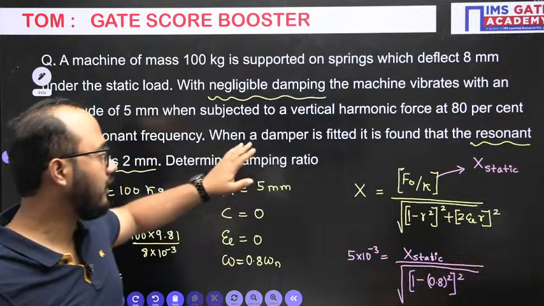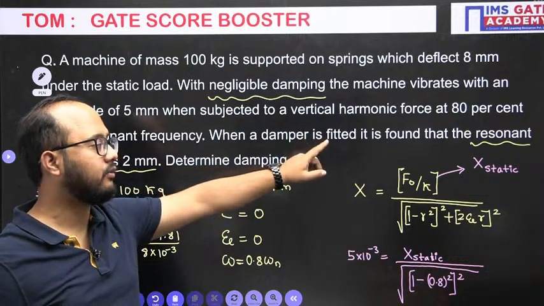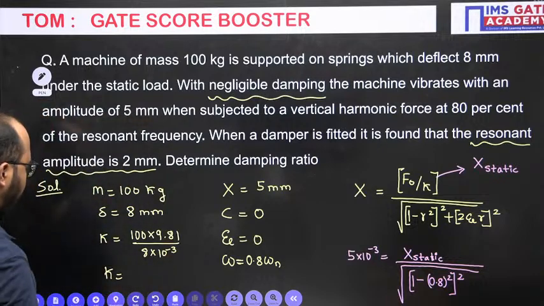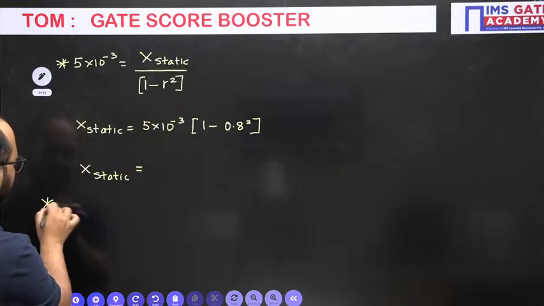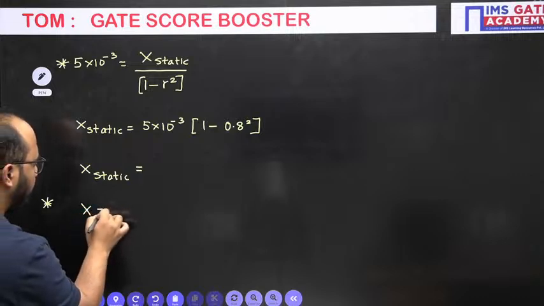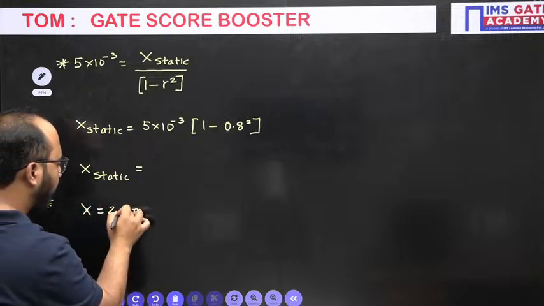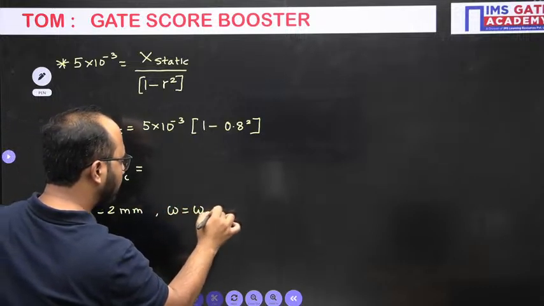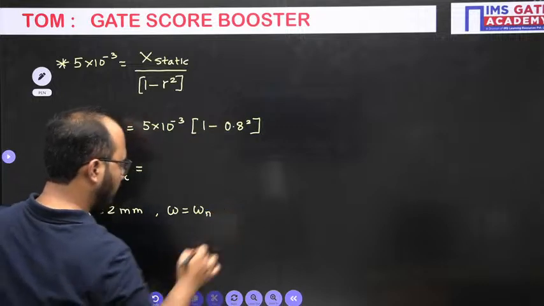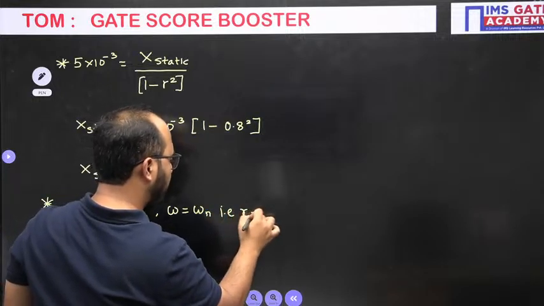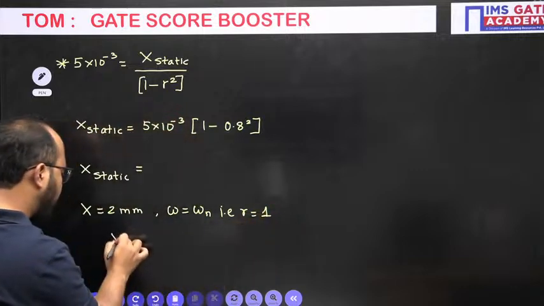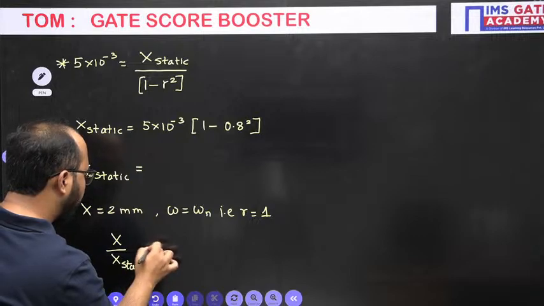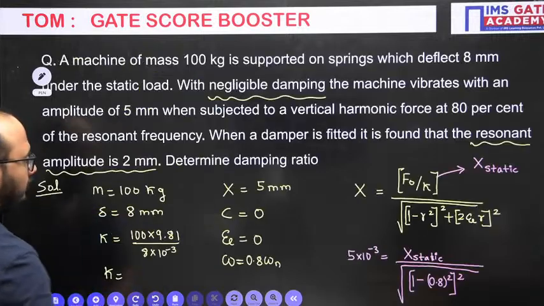In the next case they have given information: damper is fitted and found that resonant amplitude is 2 mm. Now what information they have given? This x value they have given is 2 mm, but when omega equals omega n, that is R value equals 1, which means x divided by x static equals, when R equals 1, what formula will change?